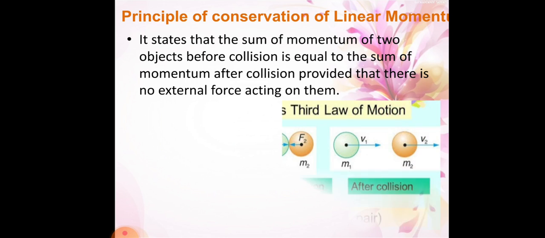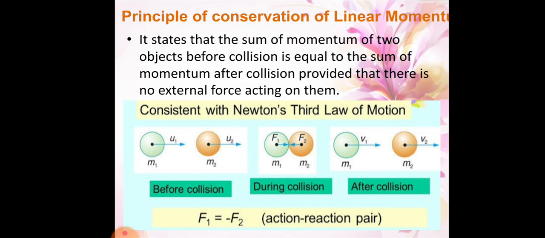If you observe the picture, you can easily understand. In the statement, it says the sum of momentum of two objects. So here we have taken two balls with masses m1 and m2, moving with initial velocities u1 and u2 before collision.